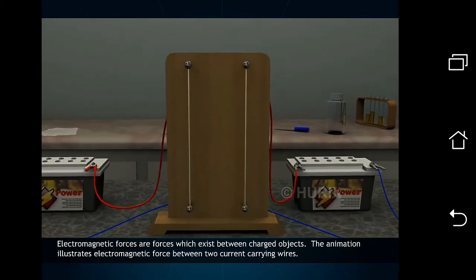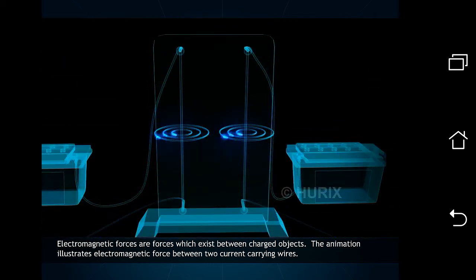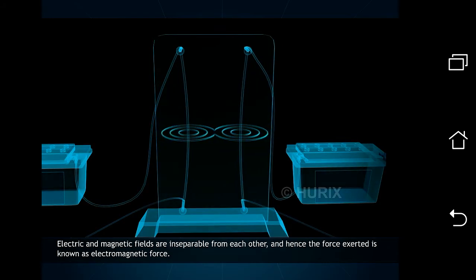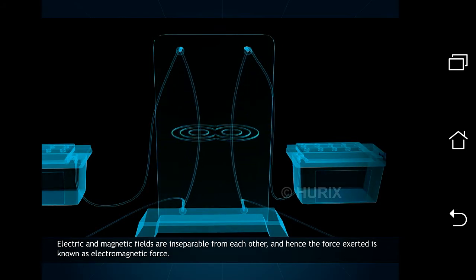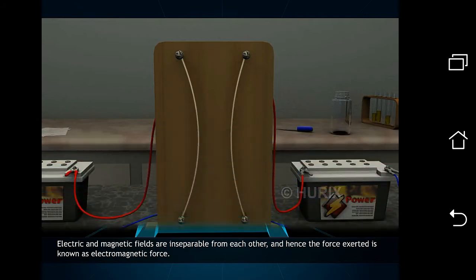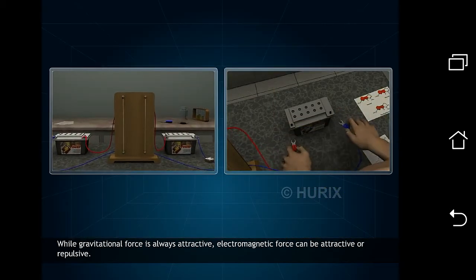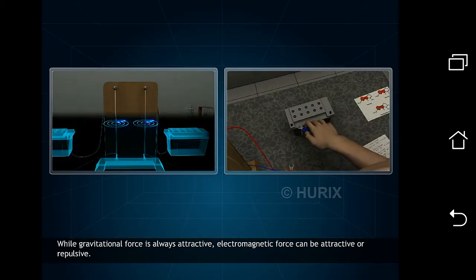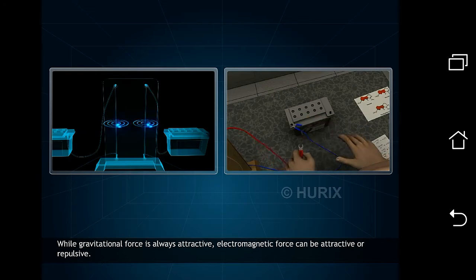Electromagnetic forces are forces which exist between charged objects. The animation illustrates electromagnetic force between two current-carrying wires. Electric and magnetic fields are inseparable from each other, and hence the force exerted is known as electromagnetic force. While gravitational force is always attractive, electromagnetic force can be attractive or repulsive.